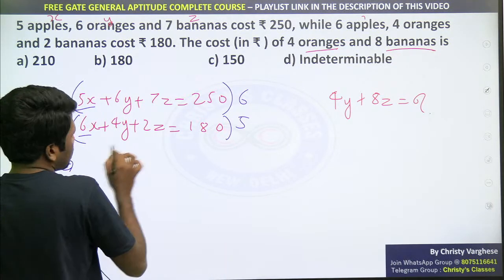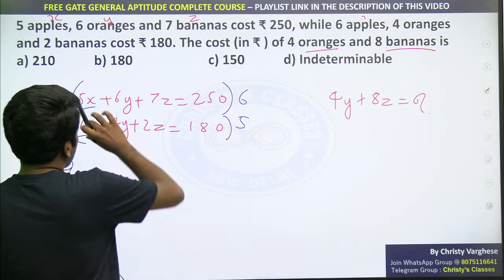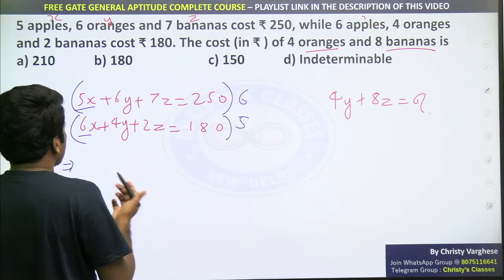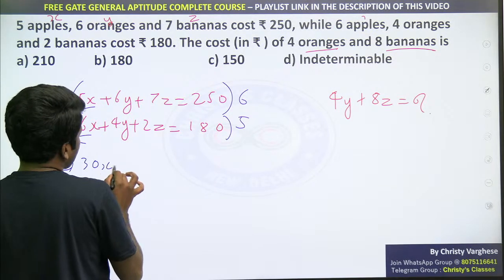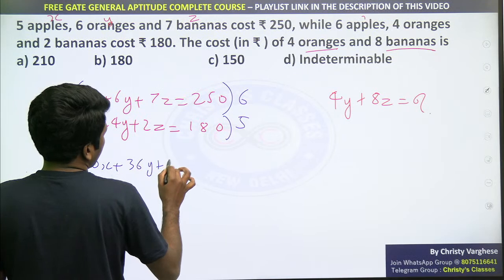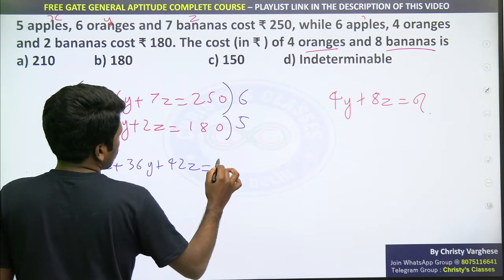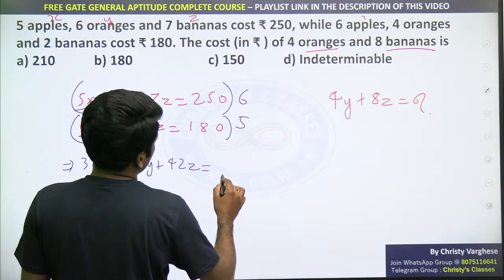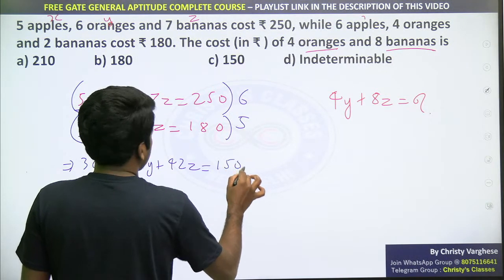So equation 1 into 6, equation 2 into 5, because 5 and 6 are there, the common LCM is 30. So we are trying to make 30x, multiplying by 6: plus 36y plus 42z equal to 1500.